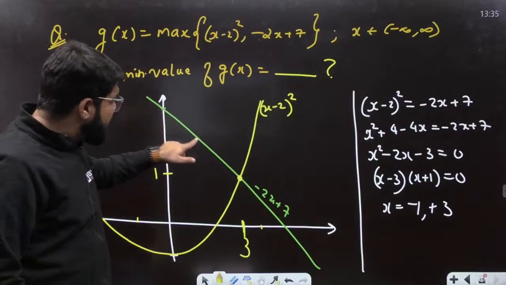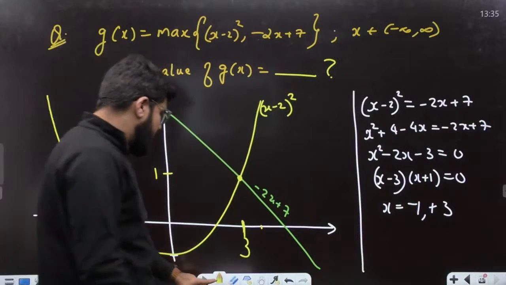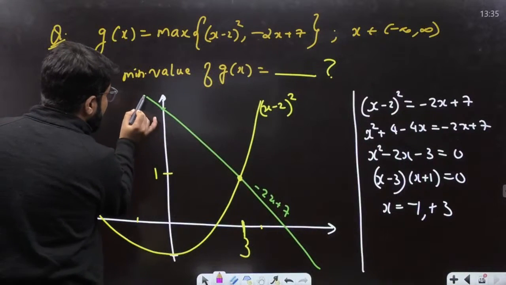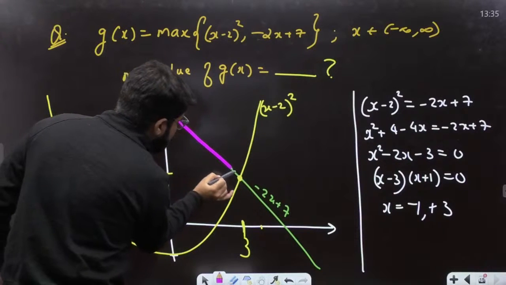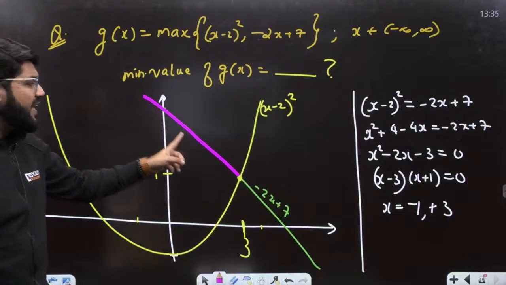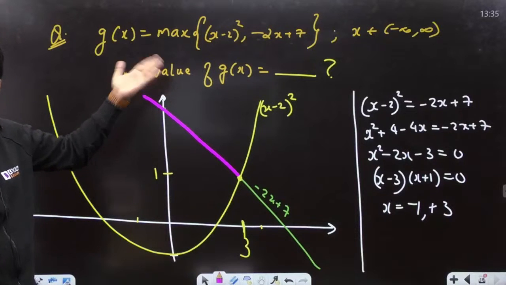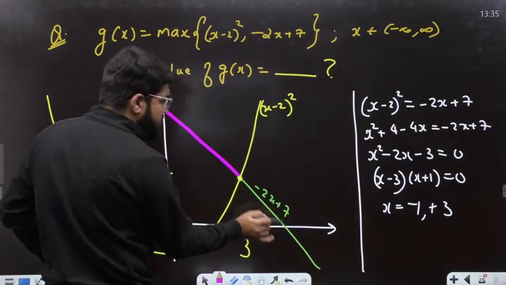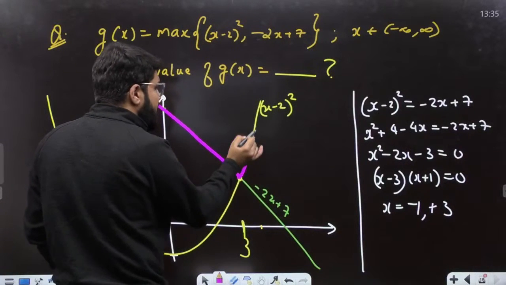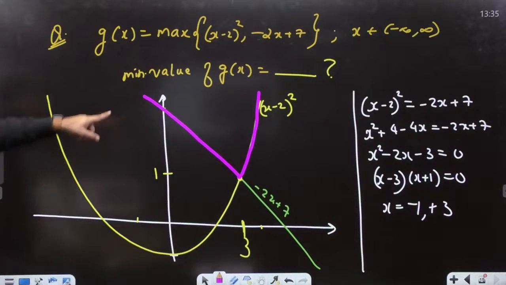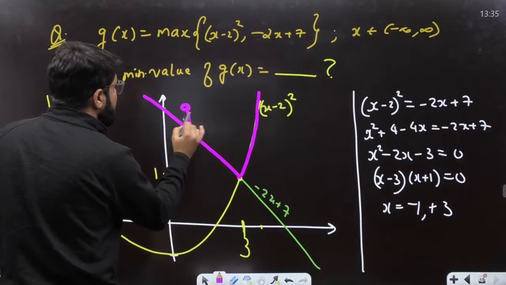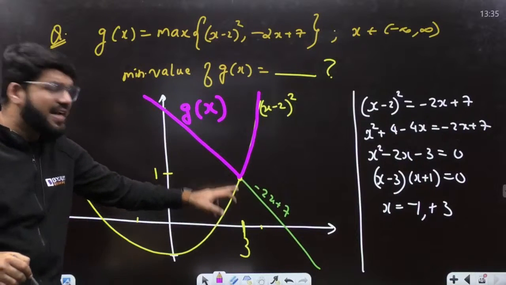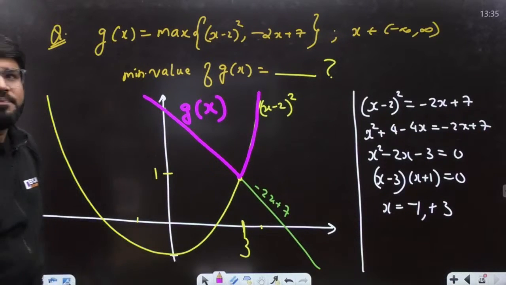Now this is the function. Let me highlight it a bit. So the function should be the maximum of the two. Up to this portion, up to x equal to 3, I will take the straight line because that is higher in value. I need the maxima, right? And then beyond that, the straight line value becomes less and the parabolic value is dominating, so we'll take the parabolic curve. This is the actual curve, this is g of x. So what is the minimum value of the function? It attains it at x equal to 3, and the value is 1.